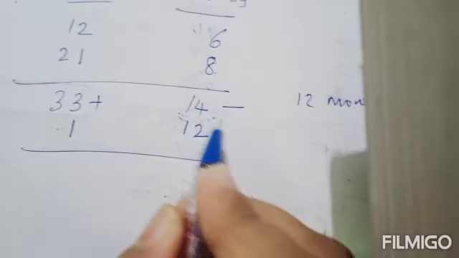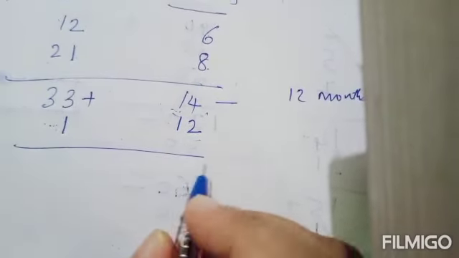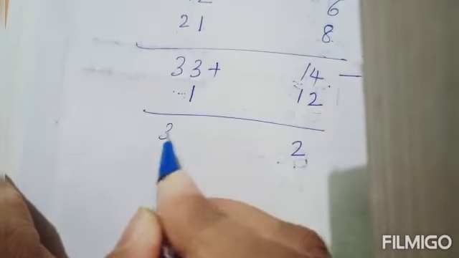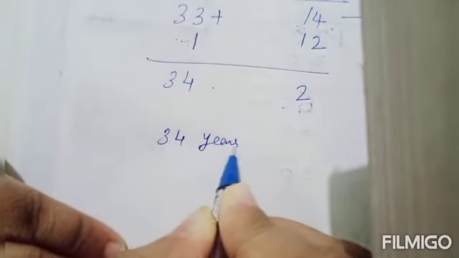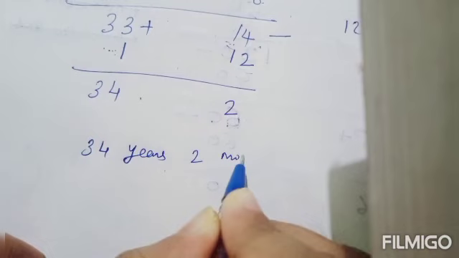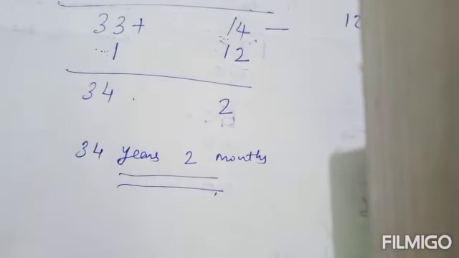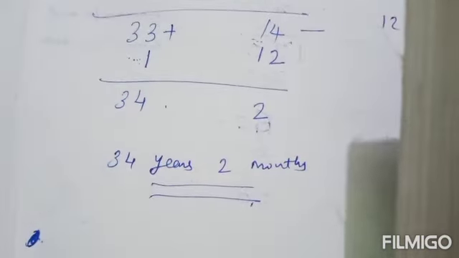Okay, so you will get 14 minus 12, it is 2. Okay, now 33 plus 1 it is 34. So the answer is 34 years and 2 months. Okay, so do the remaining as homework. So this much for this class. Thank you.